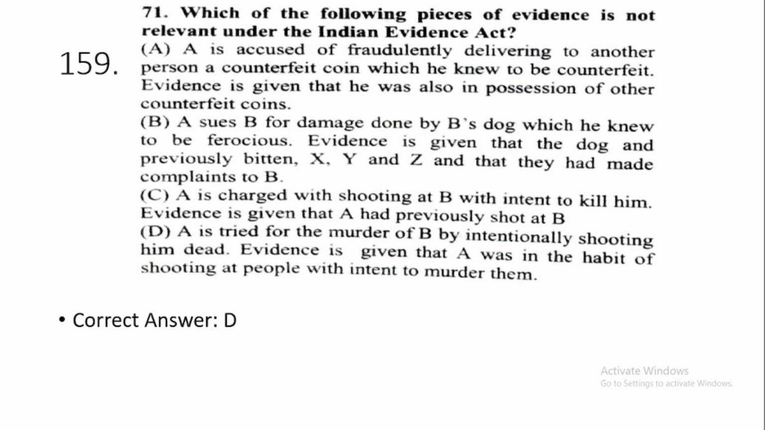Then question number 159. Which of the following pieces of evidence is not relevant under the Indian Evidence Act? Option number D. A is tried for the murder of B by intentionally shooting him dead. Evidence is given that A was in the habit of shooting at people with intent to murder them. It is not relevant in the present case as to the murder of B.